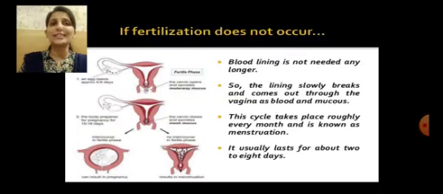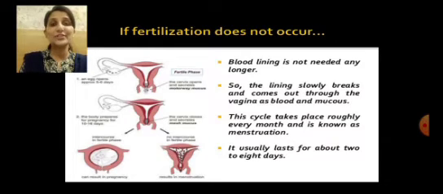And suppose fertilization does not occur. No longer are the blood vessels required. Why should the uterus require the blood vessels? It has prepared itself to receive a fertilized egg. So if fertilization does not occur, the blood lining is no more needed. So the lining slowly starts to break down.